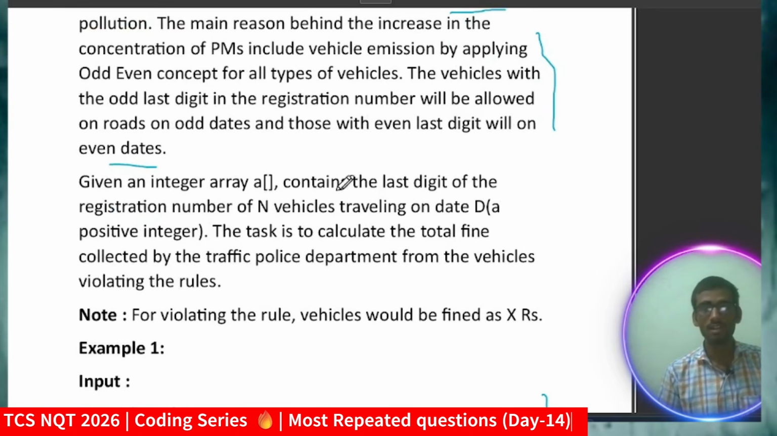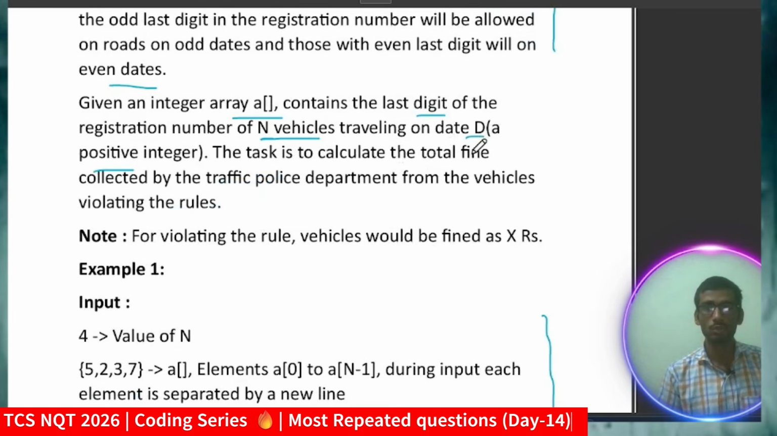Now they have given an integer array which contains the last digit of the registration number of n vehicles traveling on date D. Remember the parameter or variable n vehicles. So n will represent the vehicles and D will represent the date, which will be a positive integer. They have clearly mentioned positive integer. Now your task is to calculate the total fine collected by the traffic police department from the vehicles violating the rule. So this is the conceptual question. You have to just calculate the total fine.